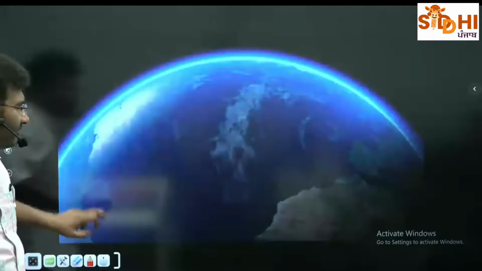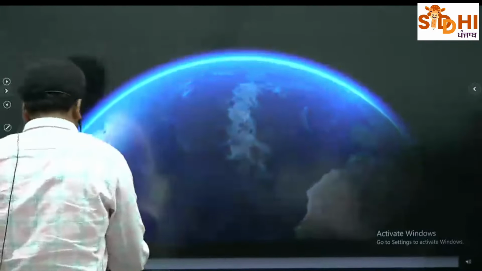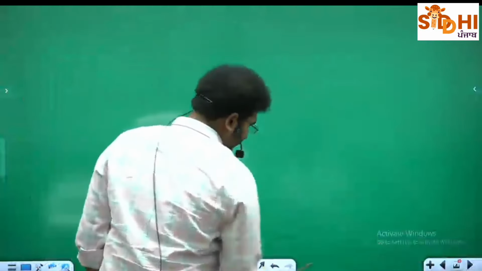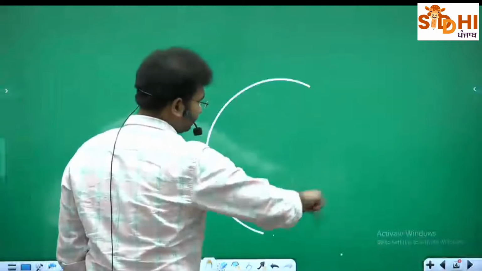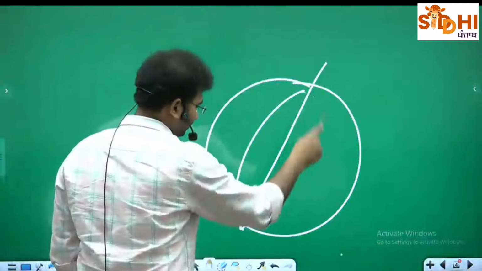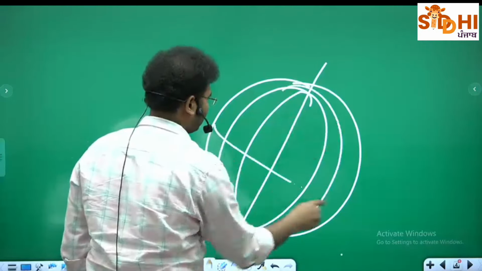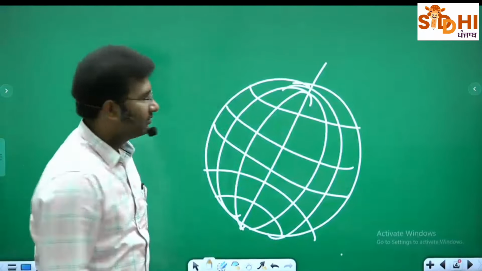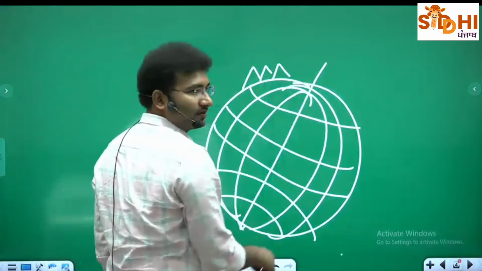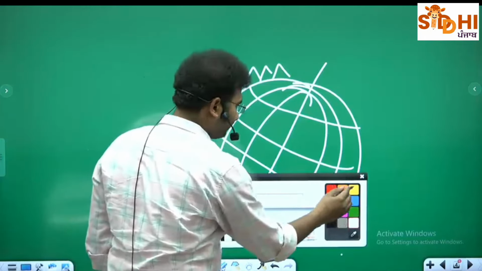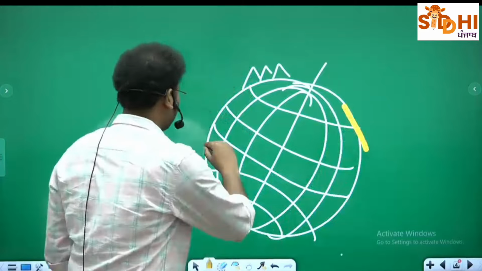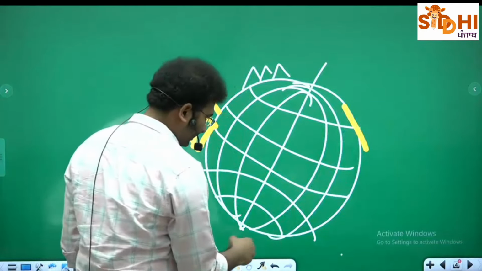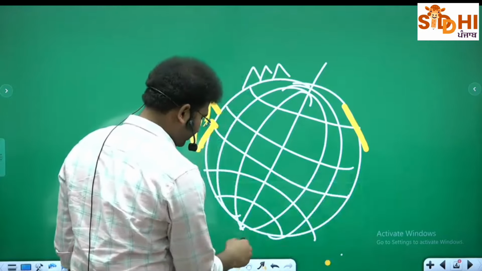And in geomorphology, one thing which you need to fundamentally understand is, in simple terms, if this is your earth, right? There can be mountains, there can be a plain area, okay? There can be a plateau, and there can also be an ocean.